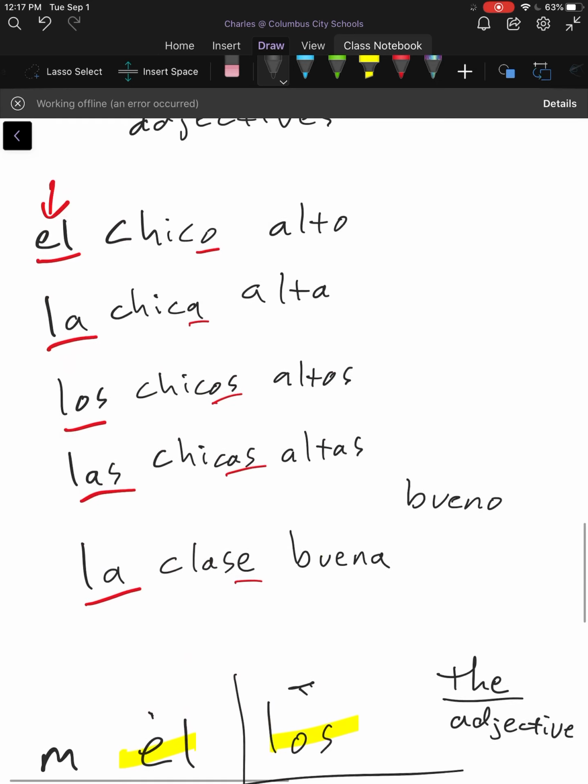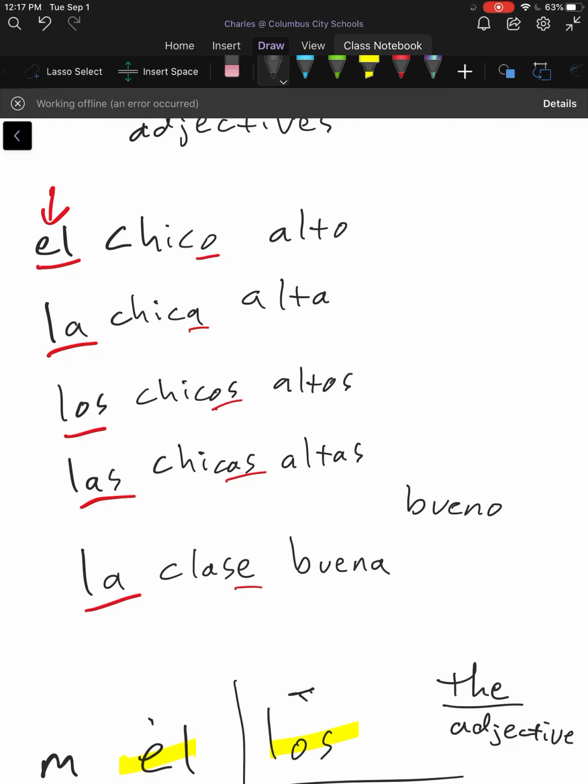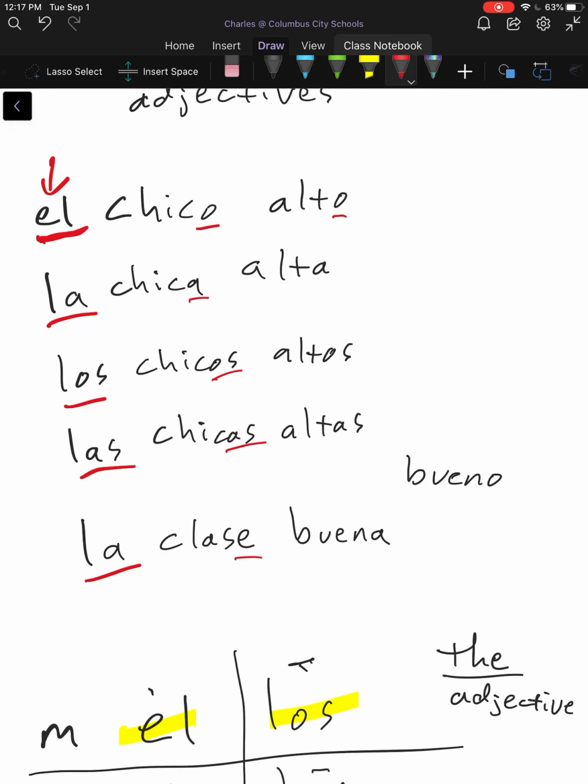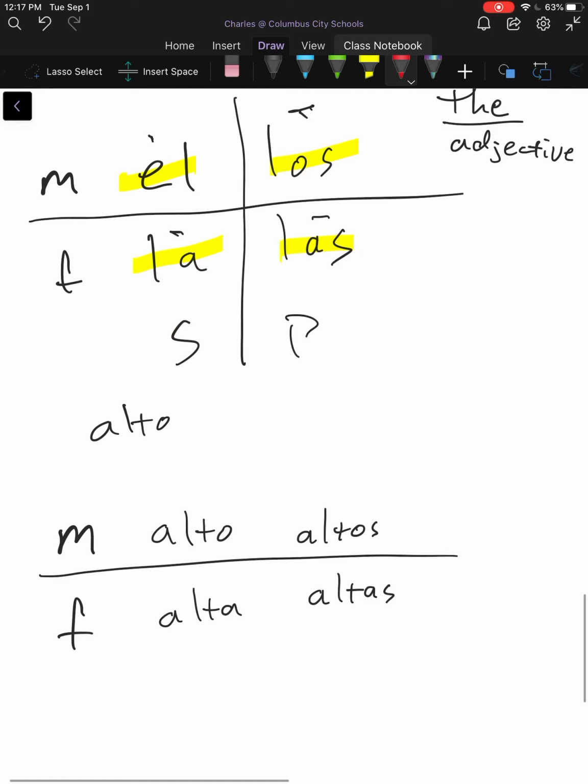And if we go back up here, these are the words when we were making a match, right? Alto matched this guy here, el chico, masculine singular. So what I want you to notice is the boxes we kind of made, the spaces we made, are the same. We have masculine singular, masculine plural, feminine singular, feminine plural, just like we had with the el, la, los, las.